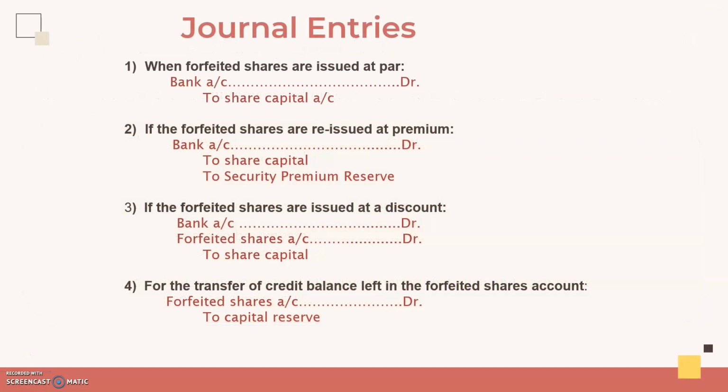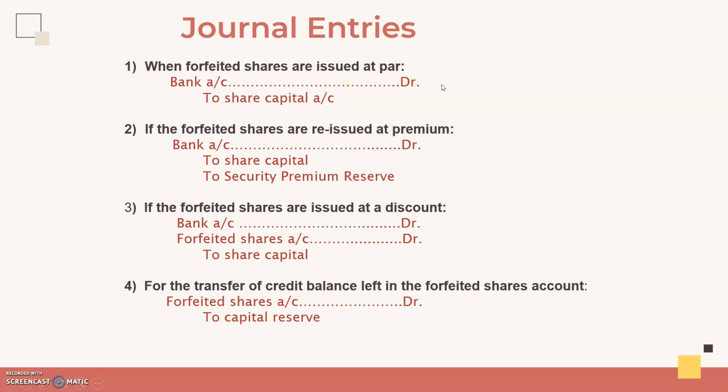Now, what are the journal entries? Here you won't be having different stages. In one go, you can issue the shares, because these shares are cancelled shares and it is getting reissued. So when forfeited shares are reissued at par, it's quite simple. The whole amount will be received through bank, and you don't have to show it as allotment, application, calls and all. Instead, you will just show it as to share capital account.